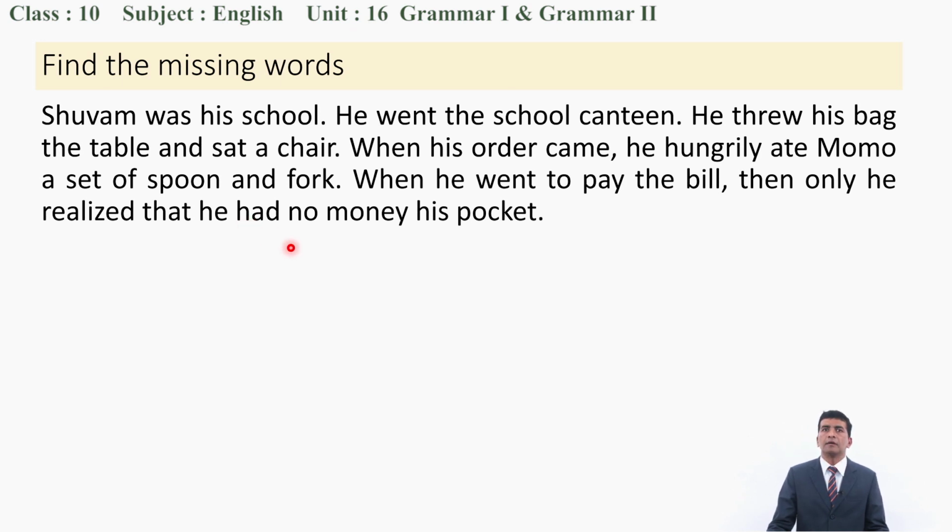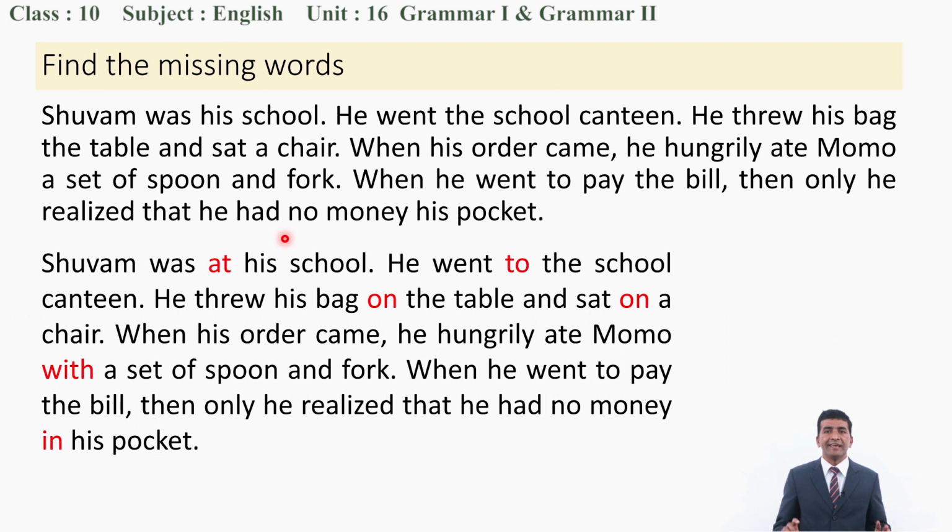By now I think you clearly sensed some words are missing there. Now let's try to find. Yes, here are the missing words found. Shubham was at his school. Where was he? At his school. This "at" was missing. He went to the school canteen. "To" was missing. He threw his bag on the table and sat on a chair.